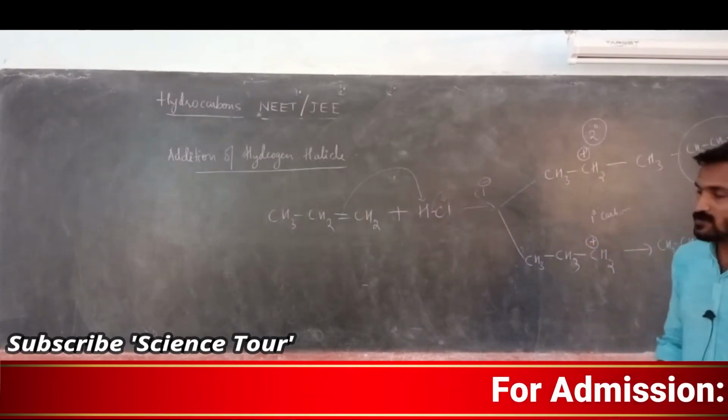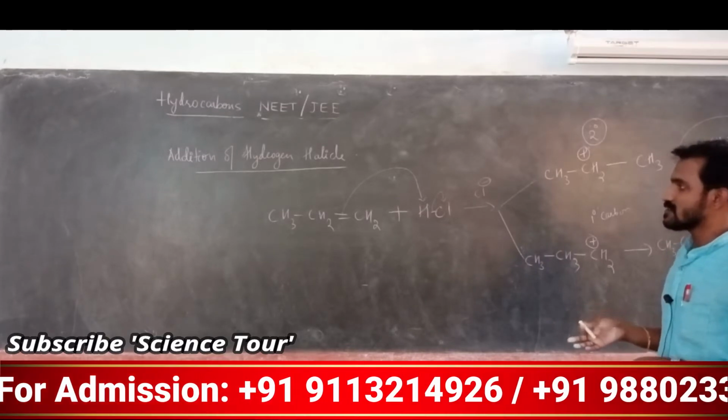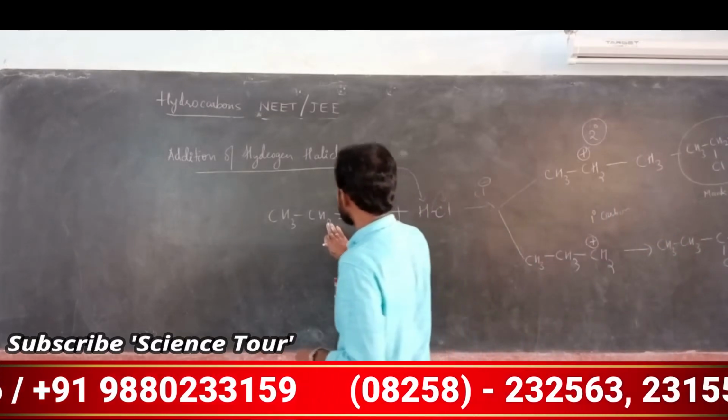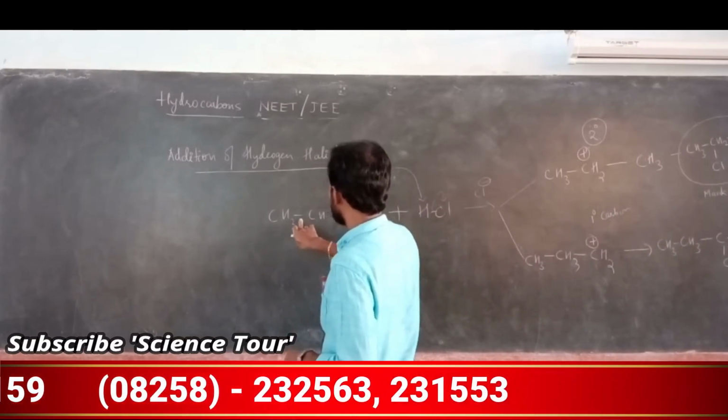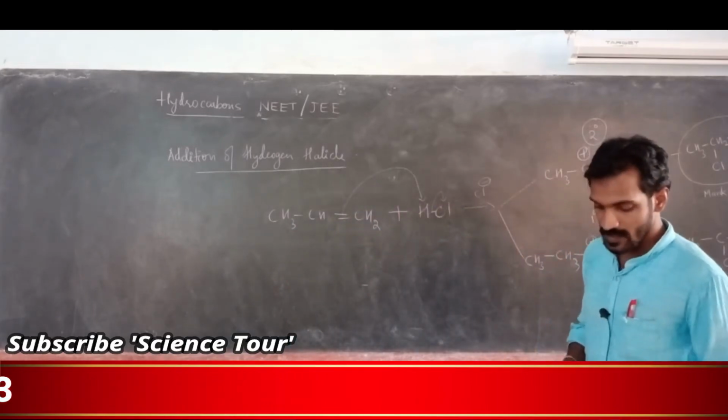Now the first reaction is taking place according to Markovnikov's rule. Markovnikov's rule means the negative part will attach to the carbon containing fewer hydrogens. Here both are the same. Here 1, 2, 3, 4 is there. Okay, my dear students, I am sorry. Here 1, 2. Sorry.